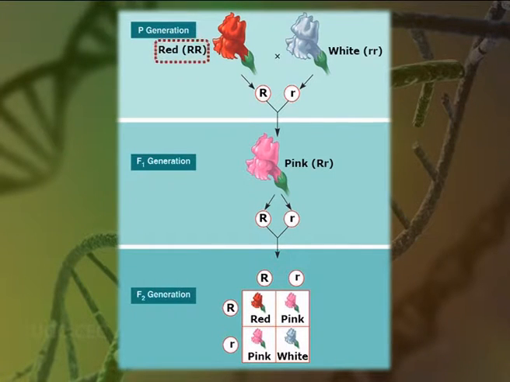when plants with red flowers, that is capital RR, are crossed with plants having white flowers, that is small rr, the F1 hybrid plants bear pink flowers with capital R small r genotype. When these F1 plants with pink flowers are self-pollinated or are crossed among themselves, they produce plants with red, pink and white flowers in the ratio of 1:2:1 in F2 generation.